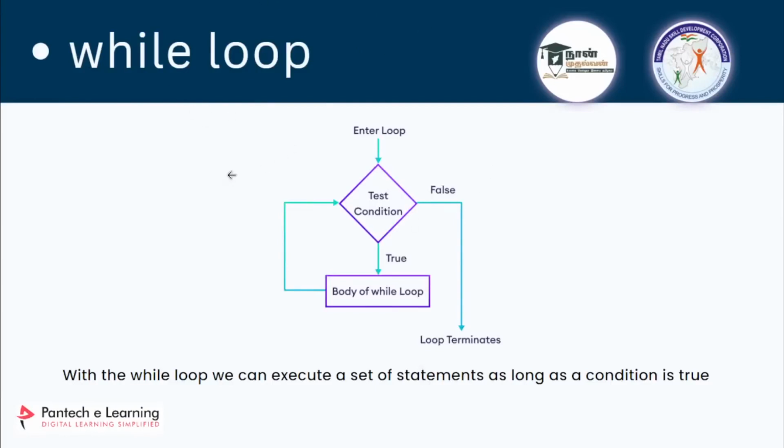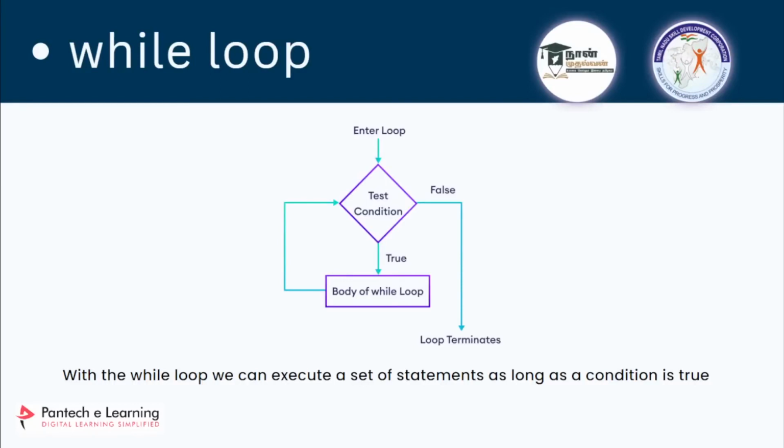What is the property of a while loop? A for loop will end only when it reaches the last element. But what is the condition of a while loop? With a while loop we can execute a set of statements as long as the condition is true, which means we will be giving a test condition. If that test condition is true, then we keep on running the iteration. Once the condition is false, only then will it terminate. The while loop will run when the condition is true.